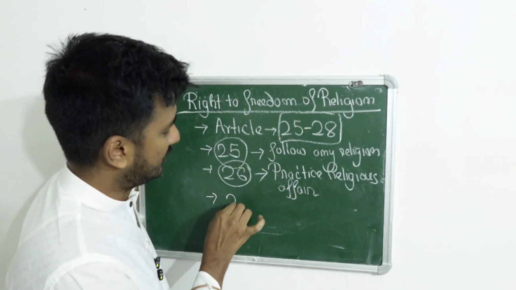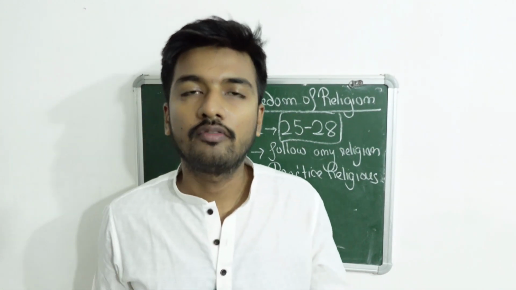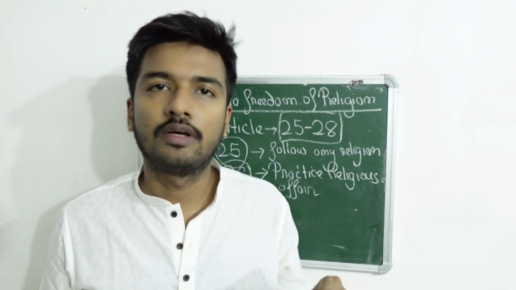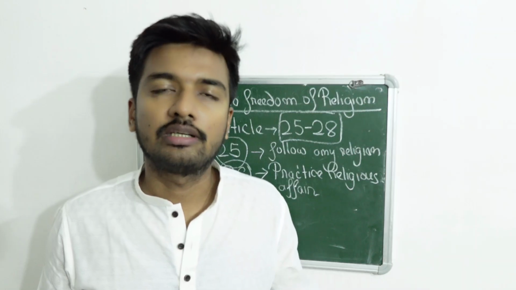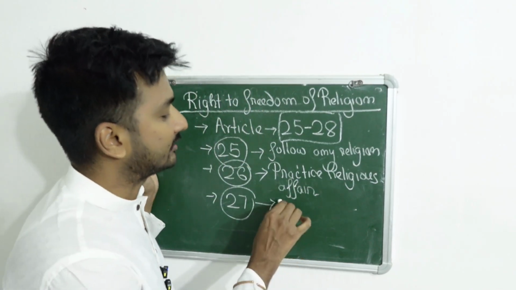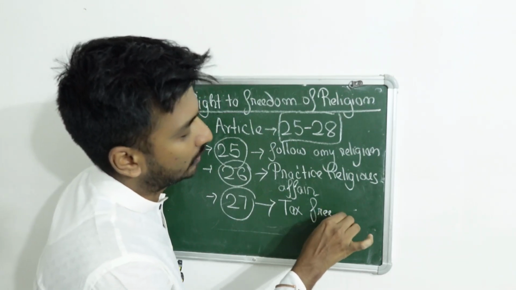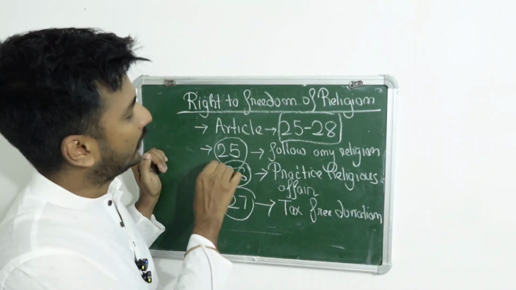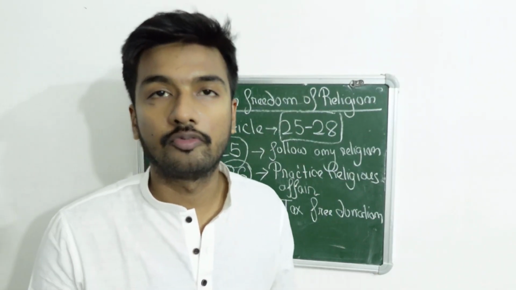Now what is Article 27? Article 27 deals with tax-free donations. Whenever you donate something, you don't have to pay tax. For example, if the Ambanis donate a garland of gold to a certain temple, that is tax free. Tax will not be deducted from them. It is a tax-free regime. So Articles 25, 26, 27 fall under right to freedom of religion.